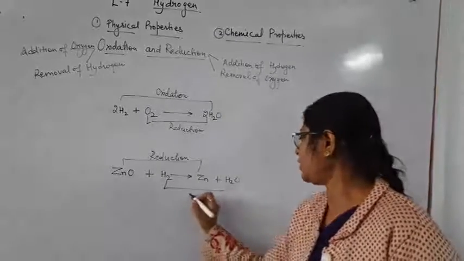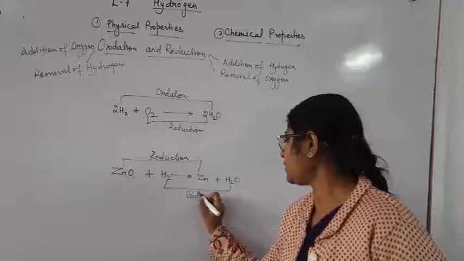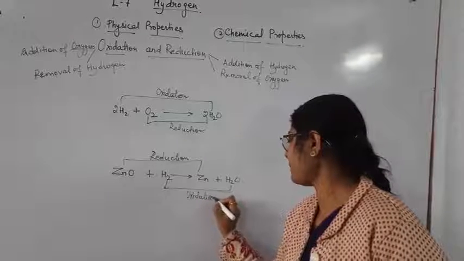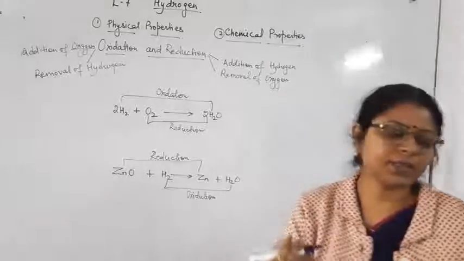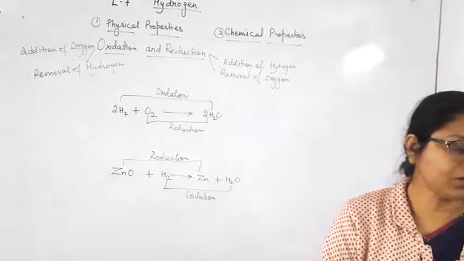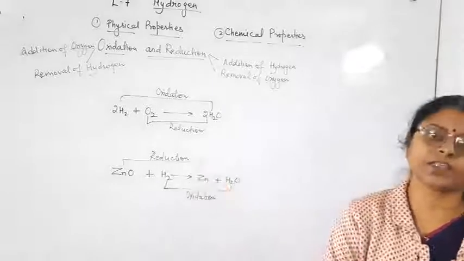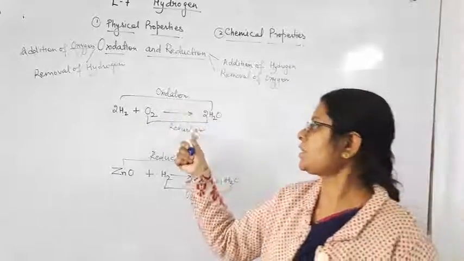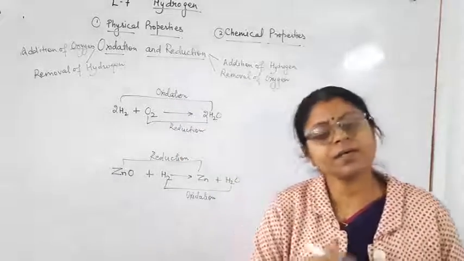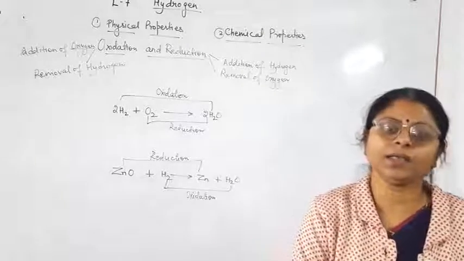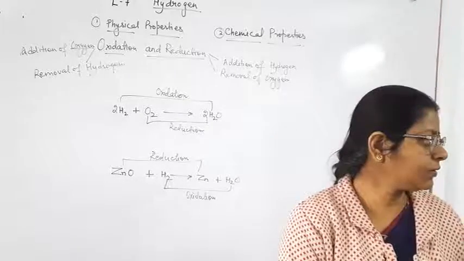So it is called oxidation. So you can see that in a similar reaction both oxidation and reduction take place. Oxidation and reduction take place simultaneously in the same reaction.